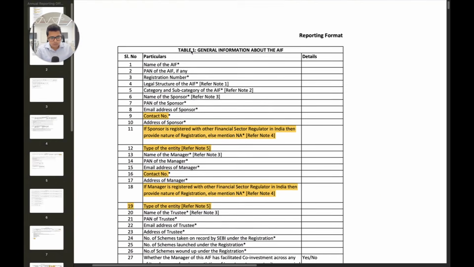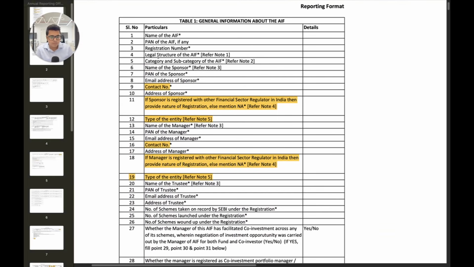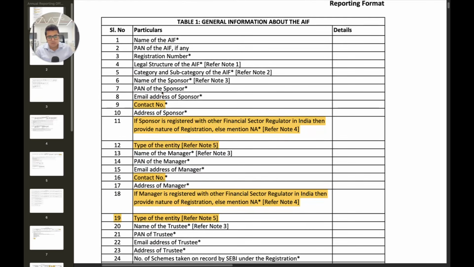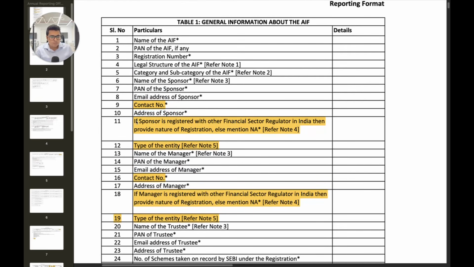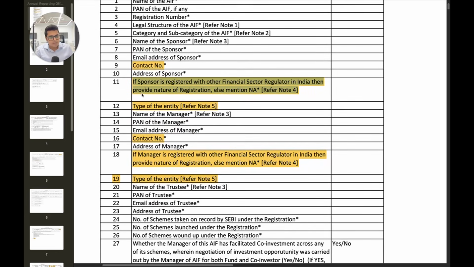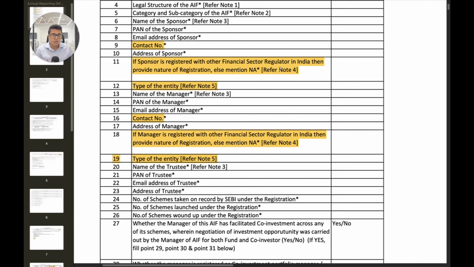Now, the first part is the same as the previous quarterly reporting format, except the points I've highlighted in yellow are the ones that they have added as new points. So one is contact number of the sponsor. Then you have to also mention if the sponsor is registered with other financial sector regulator in India. Then provide nature of registration, else mention NA. This typically is information that you would give when you apply to SEBI for registration. That time SEBI asks if a sponsor or manager are registered with any other financial regulators.